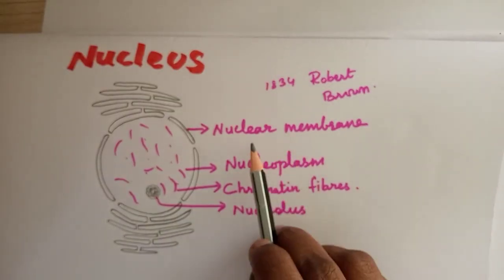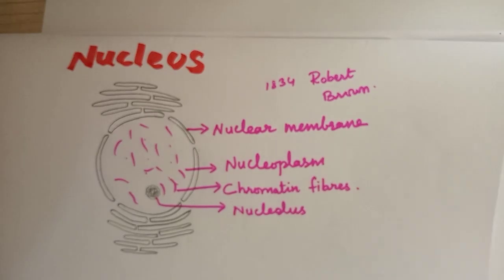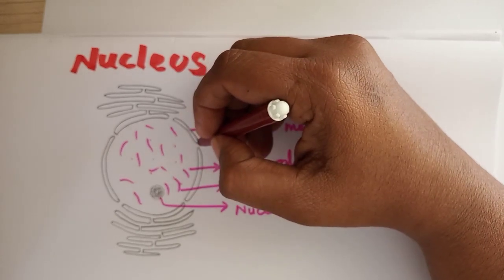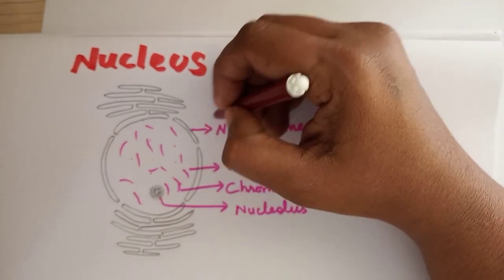Now we are going to see about the nuclear membrane. It is a double membrane covering which separates the nucleus from the cytoplasm. Here the cytoplasm is there.